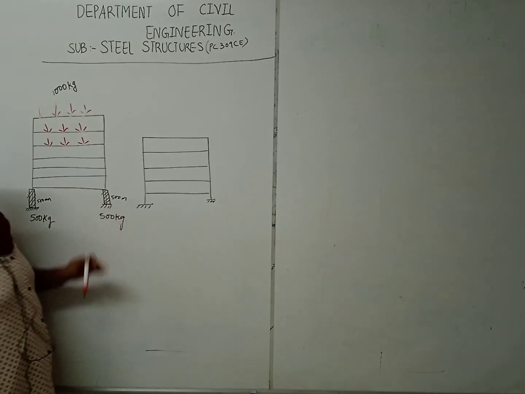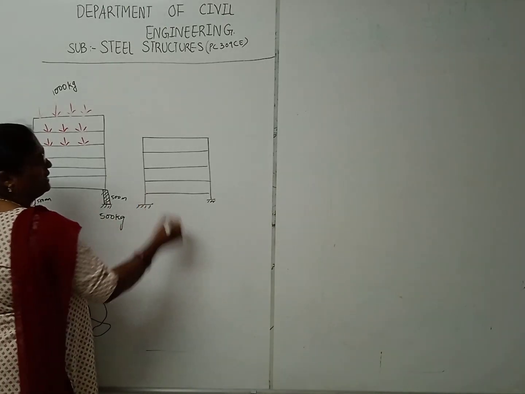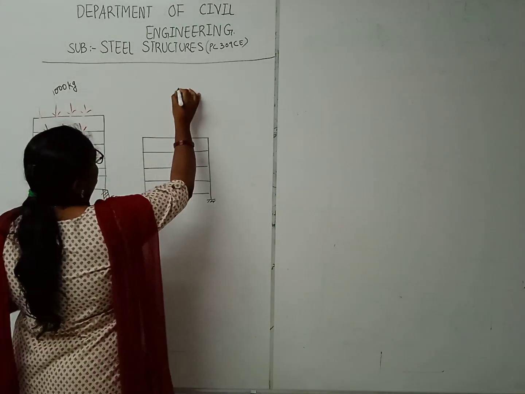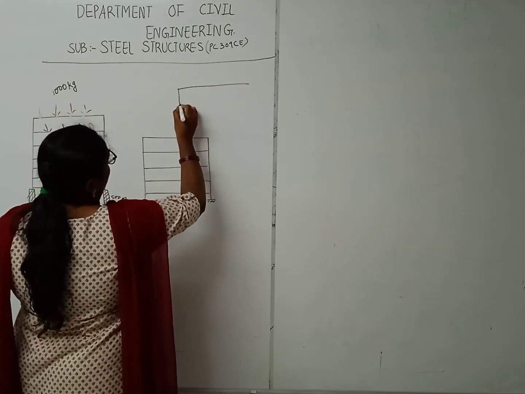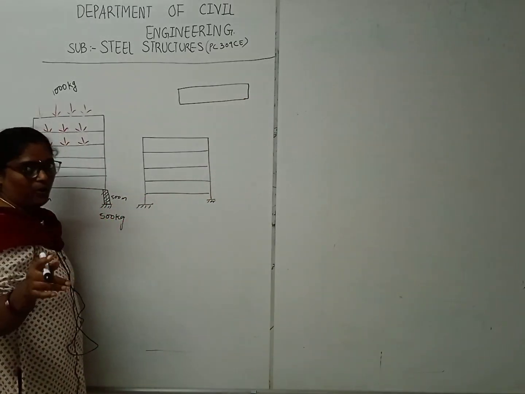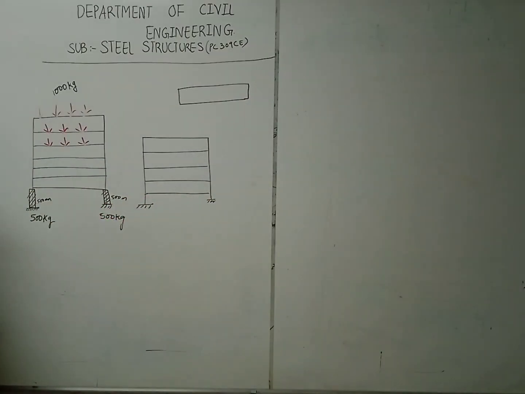The same thing, for example, I will give you one load whose capacity is around 100 kg. You alone cannot carry that much load.